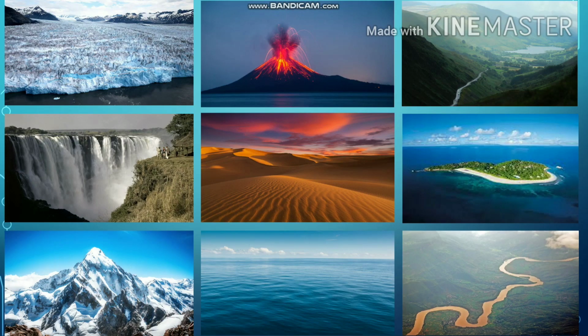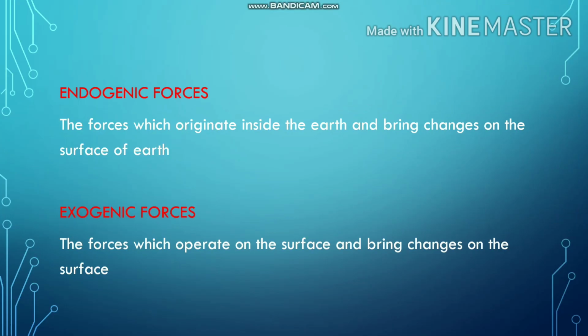Mountains, hills, oceans, deserts, valleys, rivers, plateaus, plains, etc. are the different landforms, and we would be amazed to know how these various landforms are created. Let's look into it in detail. Two forces constantly shape the surface of the Earth. They are the endogenic forces and exogenic forces.